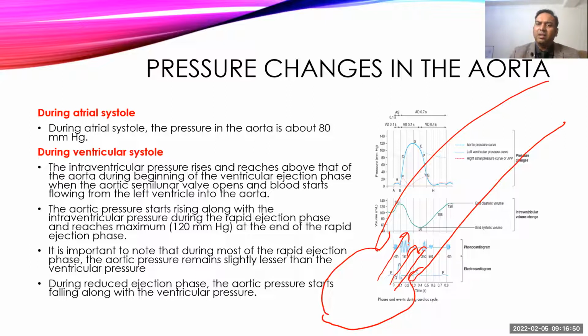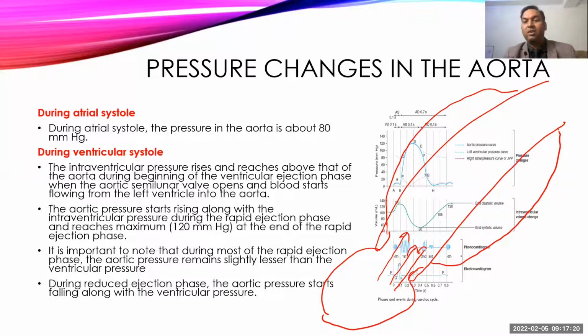And extra blood comes into it. Because of the elastic nature of the aorta, it causes dilatation of the aorta, and whatever extra blood comes in will be accommodated because of its elastic nature. If there were no elastic nature, only a small amount of blood would enter the aorta, or it could cause a rapid rise in pressure. That rapid rise doesn't occur because the aorta is dilated, and pressure slowly increases, reaching up to a maximum of 120 mmHg.